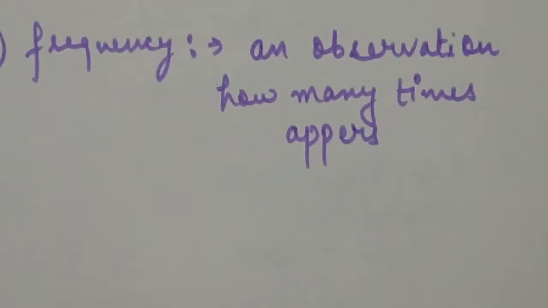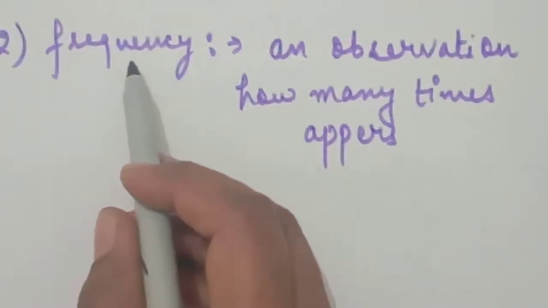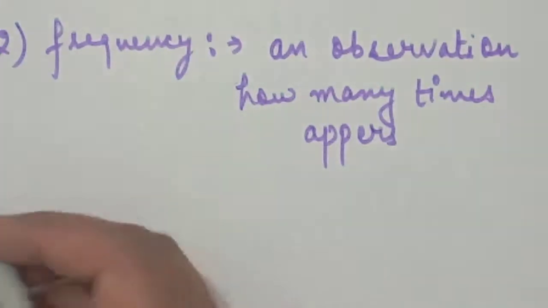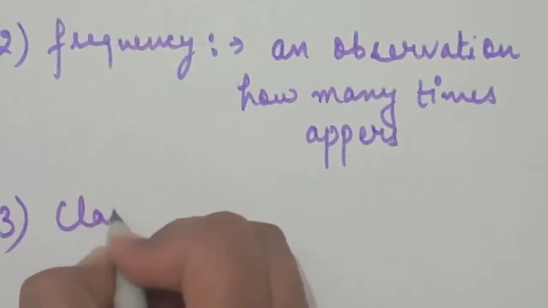For example, if four students took 20 marks, the observation for 20 marks is 4, so the frequency of that interval is 4.